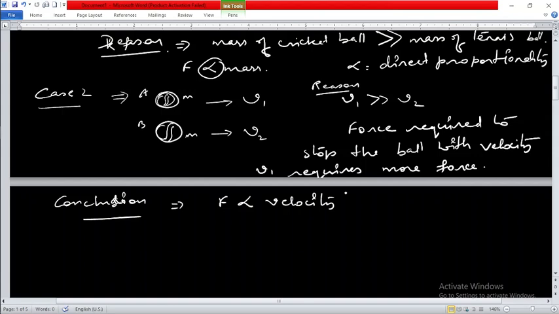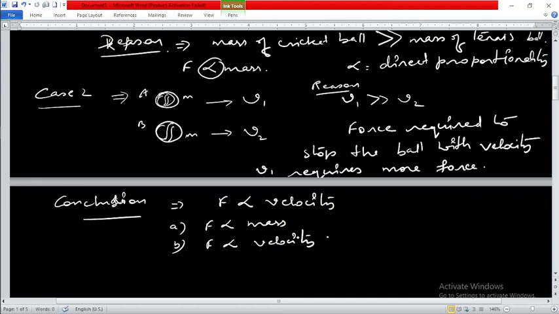Understood? Finally, with the help of these two cases we have considered here, we can conclude that there are two parts: force is directly proportional to the mass of the object, and also force is directly proportional to the velocity of the object.